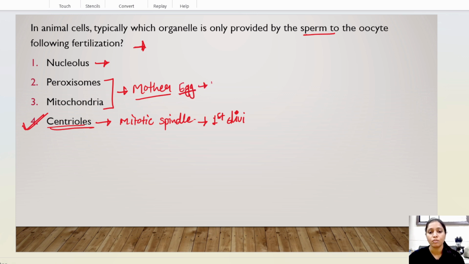That's why we also read about maternal inheritance, which is present only in the mitochondria, and this is from the mother side only. So option number 4 is the correct answer.